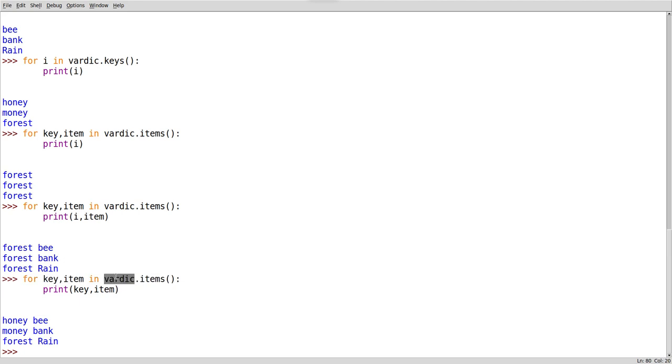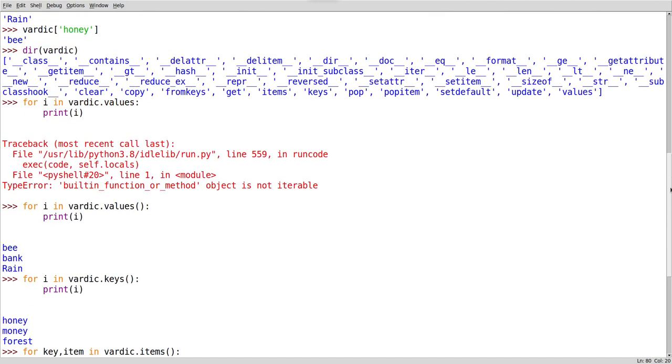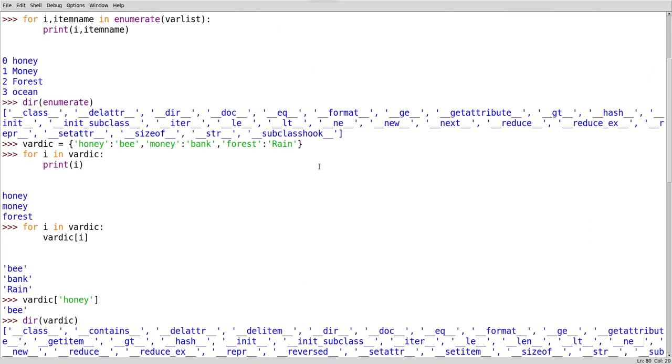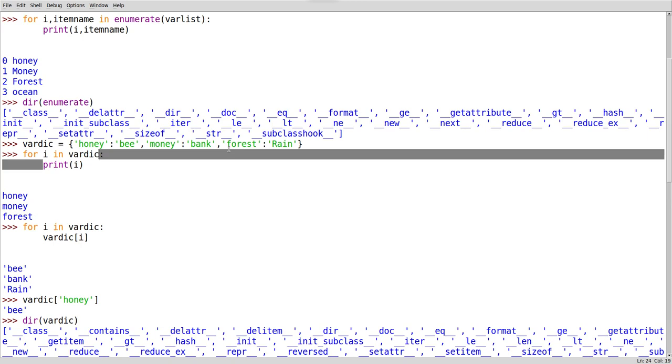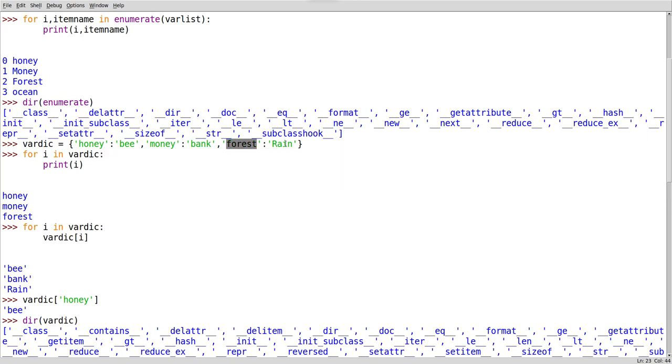From this box of items, give me each, is what the meaning is. Then you stood there and started giving one item after the other to me. In this item there are two parts. One is forest, the other one is rain.